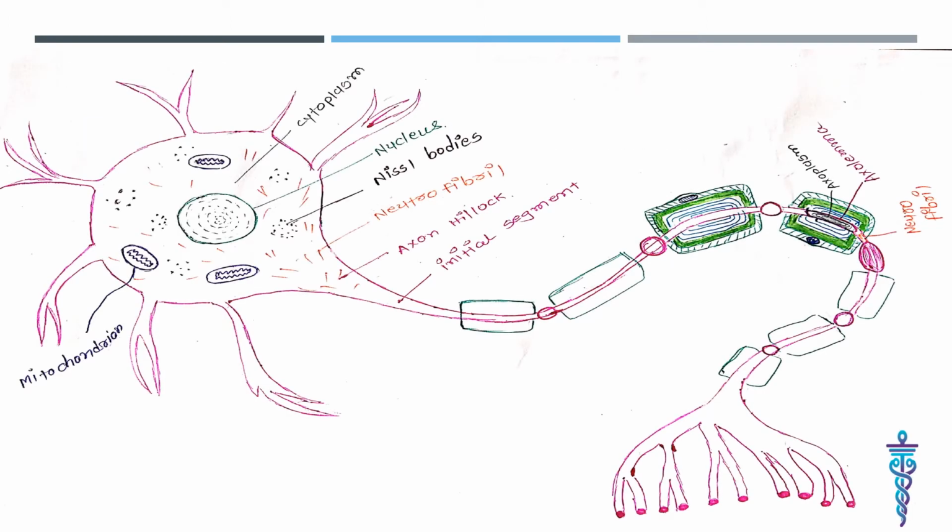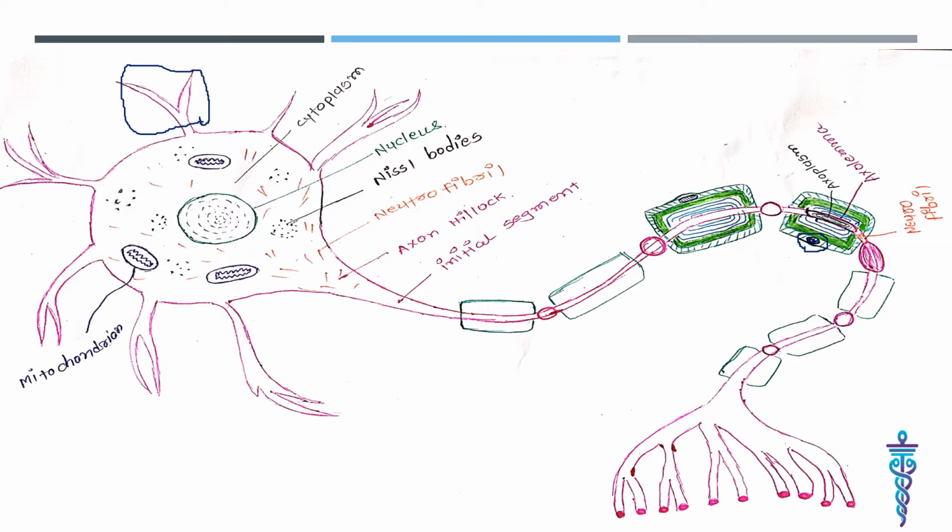parts of the neuron. As you see in this figure, from here to here, this is the cell body, containing nucleus, mitochondria, Nissl bodies, neurofibrils, cytoplasm, and these projection-like structures are dendrites, and this whole structure is the axon. So all the extensions from the cell body, like dendrites and axons, are called neurites. Axon contains a Schwann cell in this type of neuron present in the periphery, because in the CNS it contains oligodendrocytes. I will tell you why and how later on.